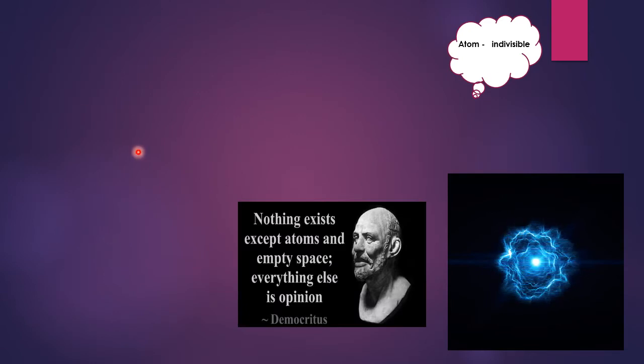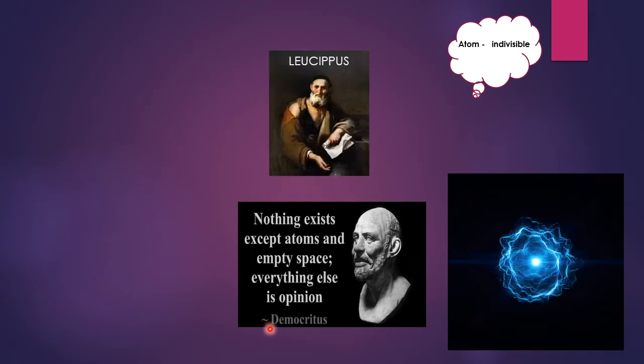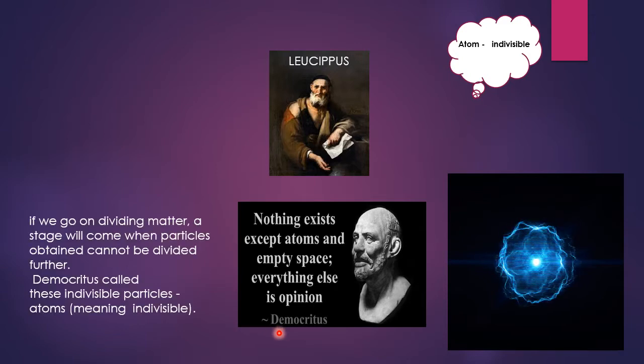Around the same time, ancient Greek philosopher Democritus and Leucippus, they suggested that if we go on dividing a matter, a stage will come when particles obtained cannot be divided further. Democritus called these individual particles atom. All this was based on the philosophical consideration and not much experimental work was done to validate these ideas. That was totally based on theoretical explanations.